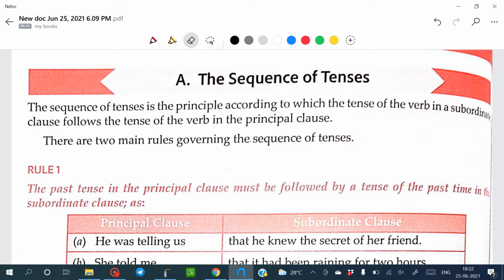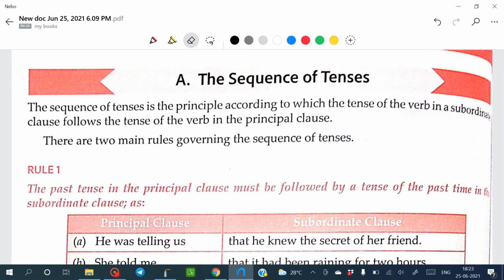For example, whenever the alarm clock rings, I run, stretch and roll over for another 5 minutes of last sleep. All present tense. If you check carefully, all the tenses here are in the present form.